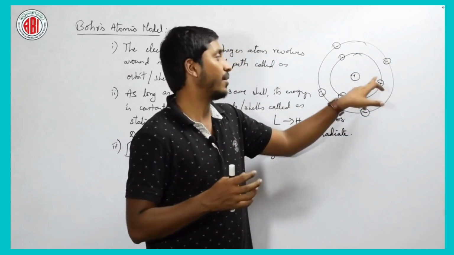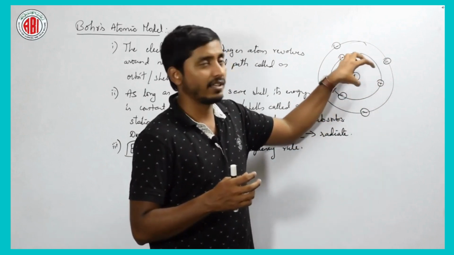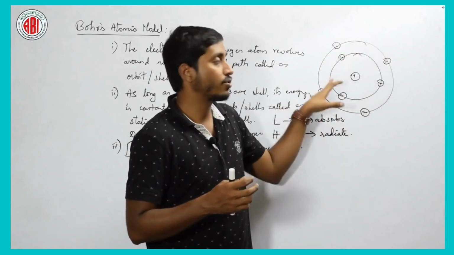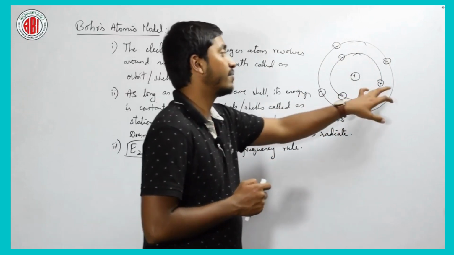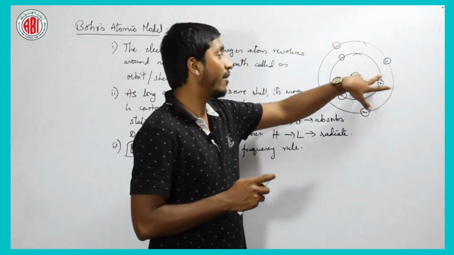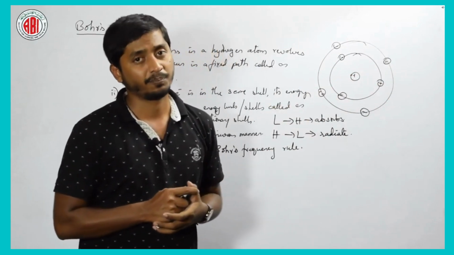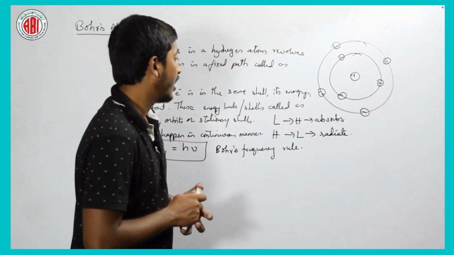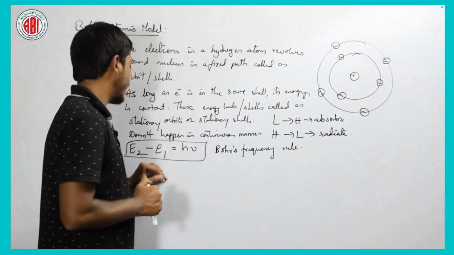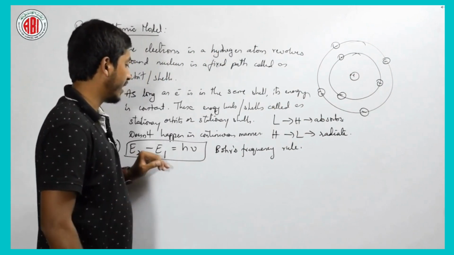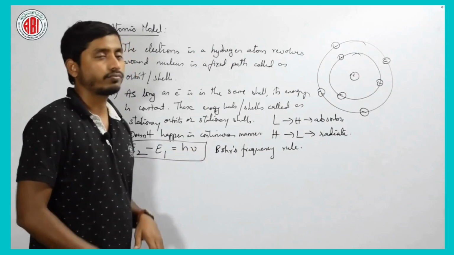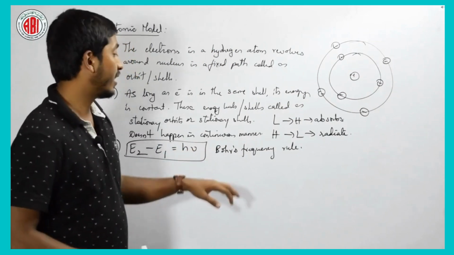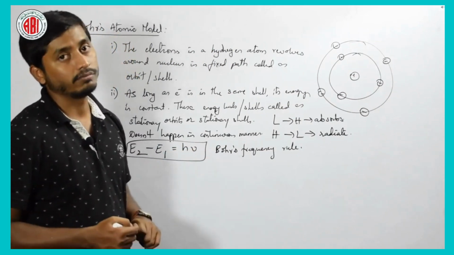Is it clear? Some centripetal or centrifugal force which combine together to maintain the circular path. It should have some kind of centrifugal force to move away from the central element. That is why, if you observe here, he tells that when an electron jumps from higher energy to lower energy, it releases energy in terms of h nu, right. He named it as Bohr's frequency rule, right.